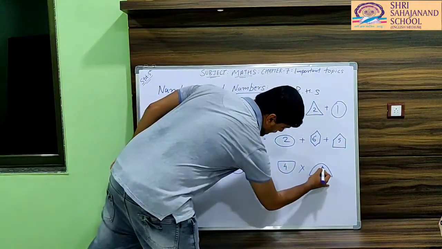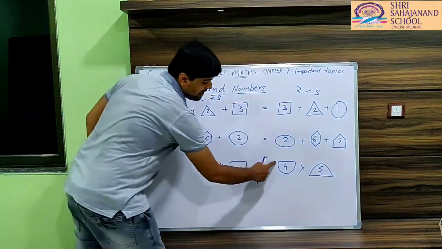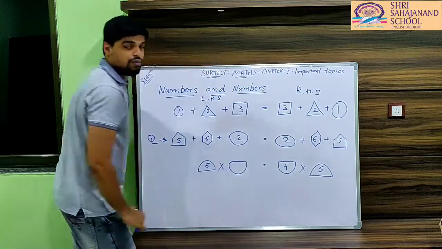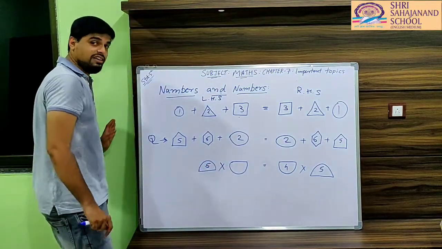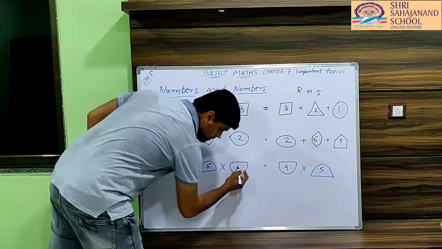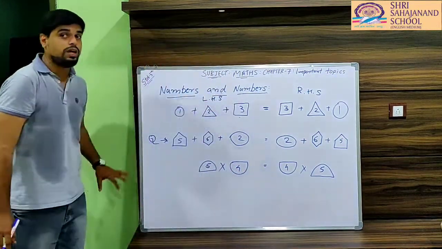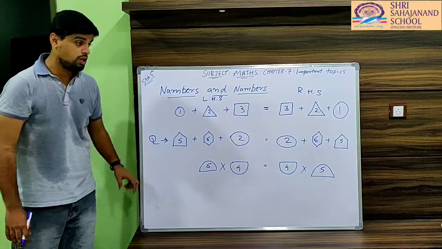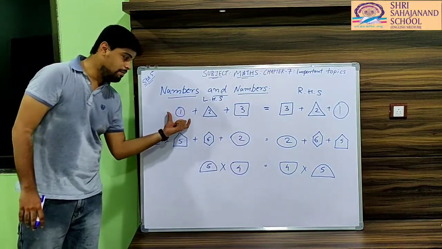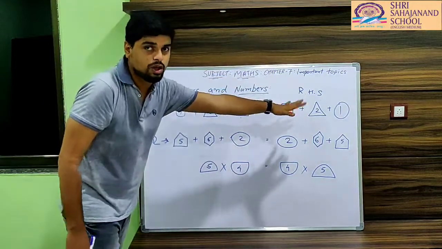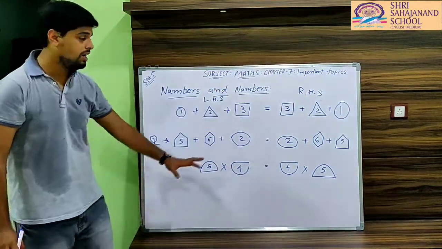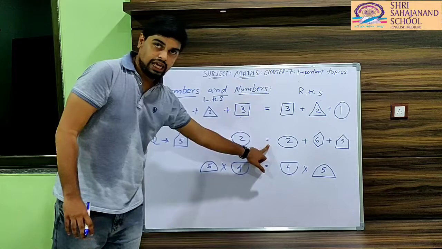Yes, exactly 5. On the right hand side, the lower semicircle has value 4. So what will be the value of the lower semicircle on the left hand side? Same, 4. In this way, you can solve this type of question. You have to write the number and shape the same on the left hand side as well as on the right hand side. Then only are both values equal.